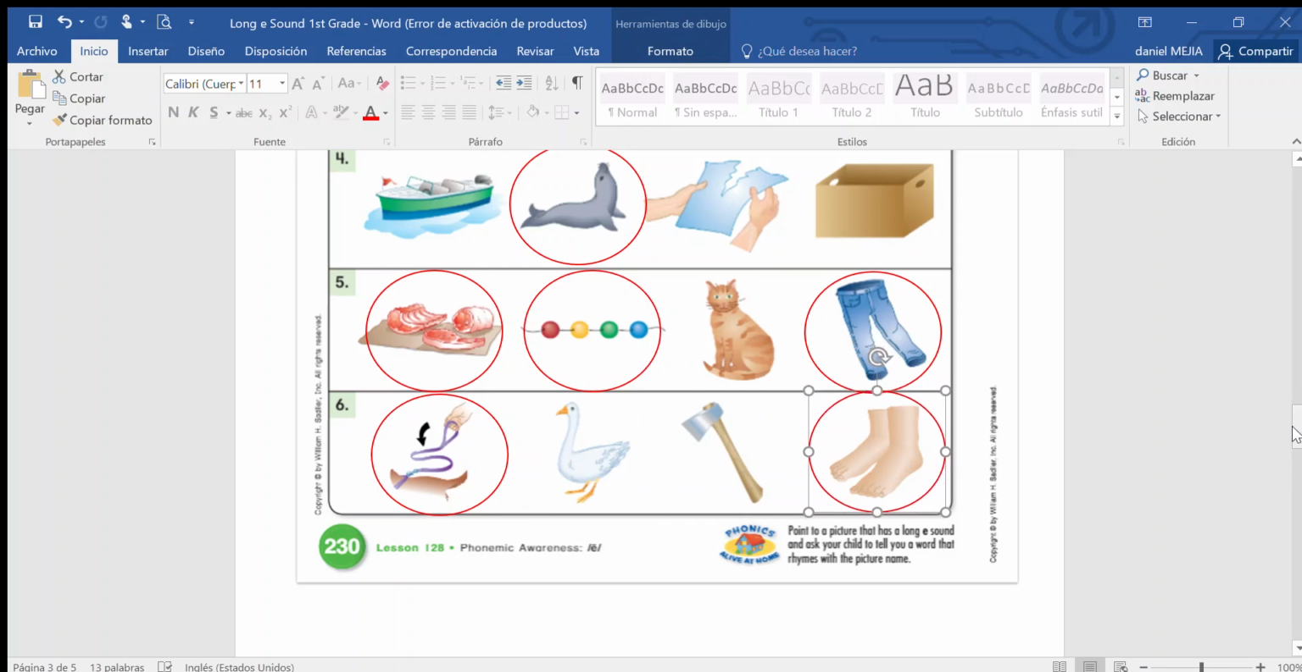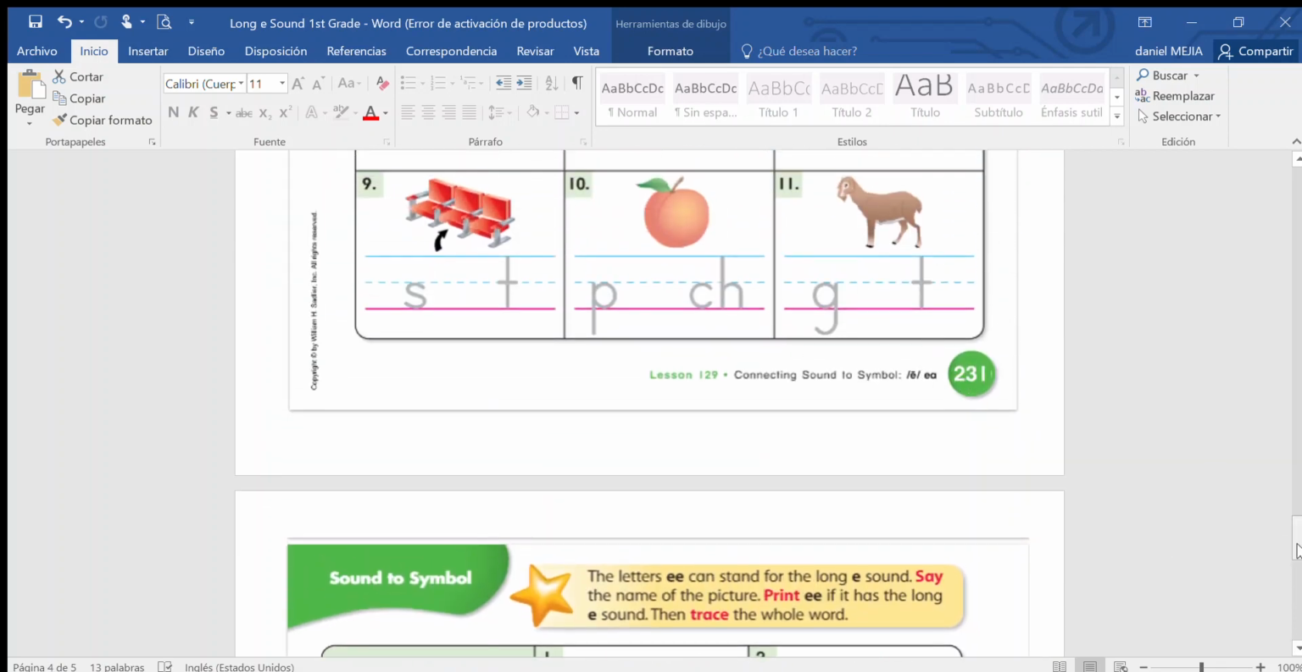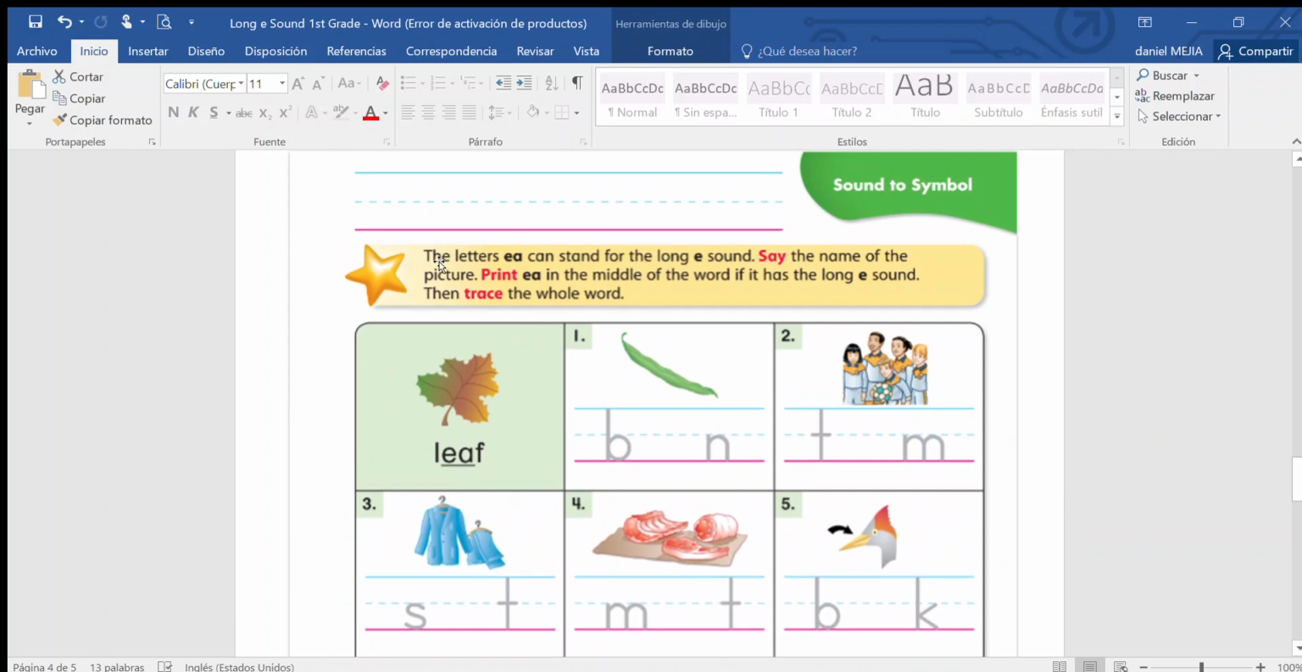Good. Let's continue on the next page, 231, okay? Page 231. Okay, so we have the letters EA can stand for the long E sound, okay? So, entonces la letra EA pueden hacer el sonido largo de la E. Say the name of the picture. Print EA in the middle of the word if it has the long E sound. Trace the word. So we have the first picture is a leave. Leave. It has EA and it makes the long E sound. Tiene EA y hacen el sonido largo de la E.